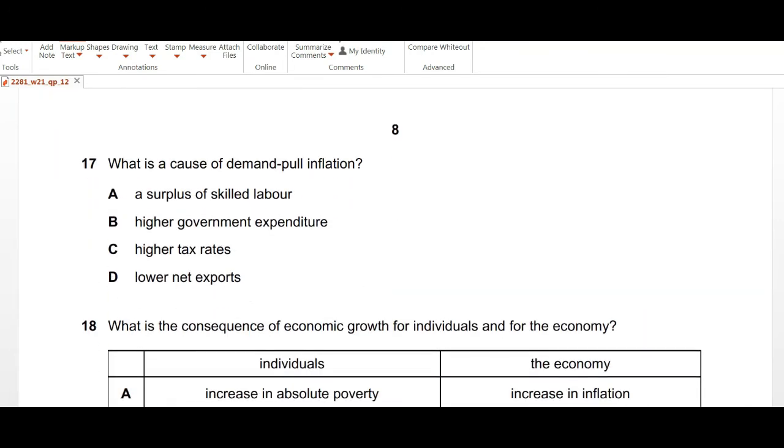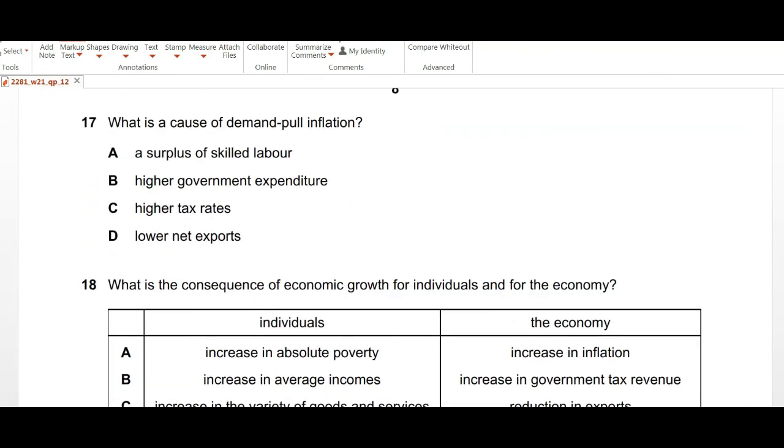Question number 17, what is the cause of demand pull inflation? Demand pull inflation is a result of aggregate demand being increased in the economy, and as a result the price levels increasing. So they are saying, what is the cause of demand pull inflation? A surplus of skilled labor? No, this will be affecting the supply.